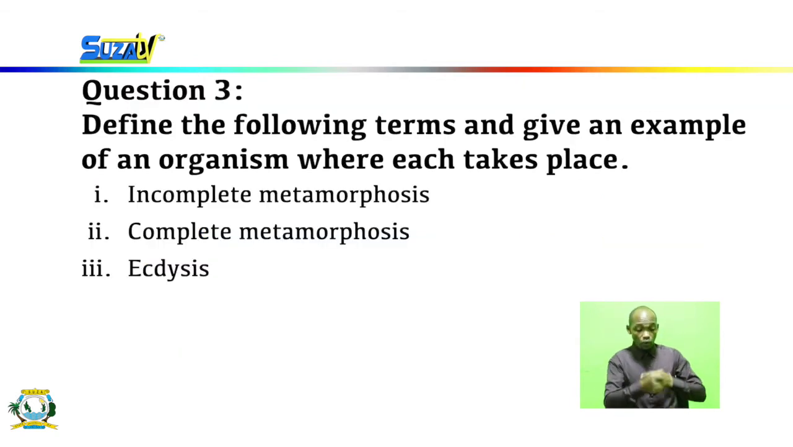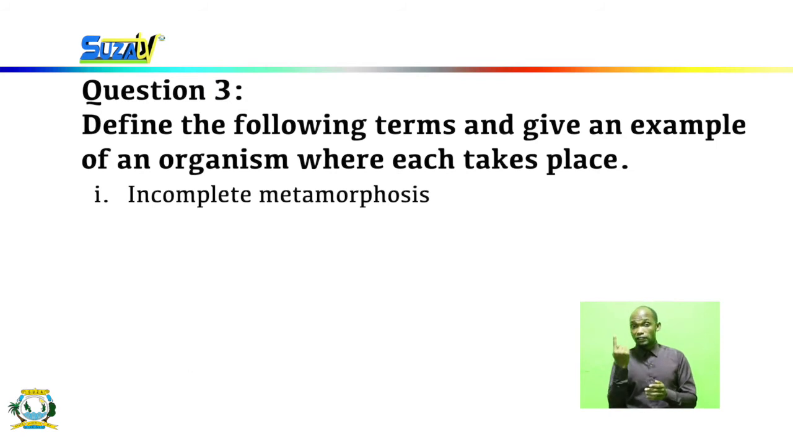Moving on to our third question, we are told to define the following terms and give an example of an organism where each takes place. So we have some terms, and an example of the organism is required to be given. Our first term is incomplete metamorphosis.